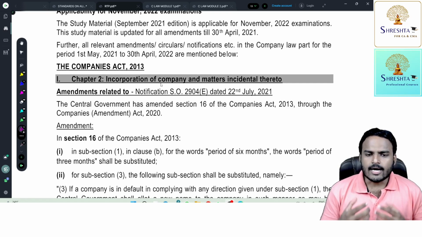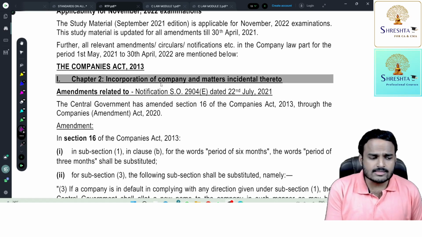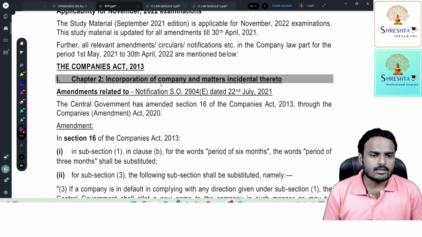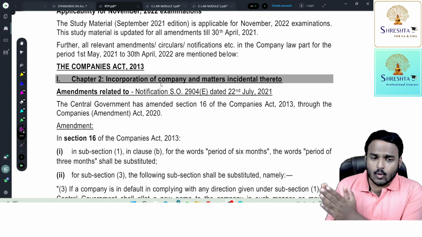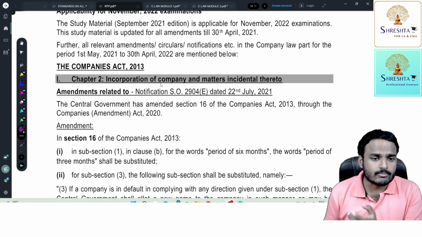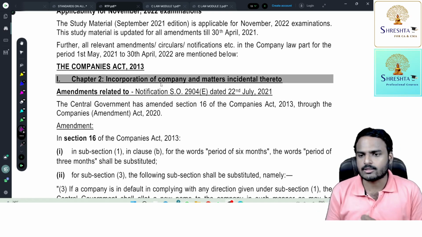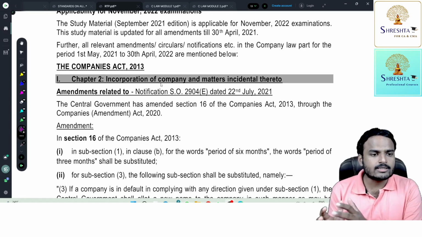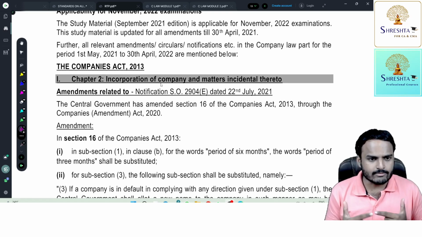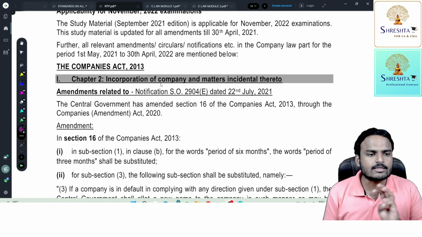So the point is, I used a name which is similar to the name of an existing company, or I used a word which is identical with the name of an existing trademark. Now, what is the solution, sir? The owner of the registered trademark has the power to file an application with the central government within 3 years of incorporation of the company, using the word trademark. Now, the central government shall give an order to the company to rectify its name. You're getting my point? So the company has to change its name within a period of 3 months.